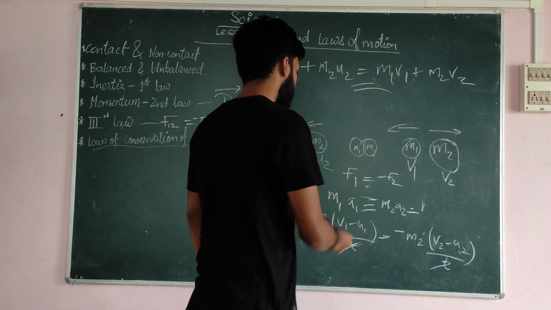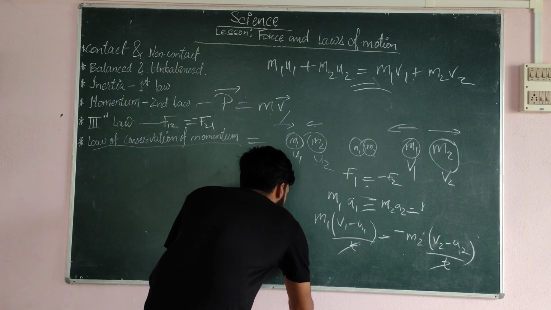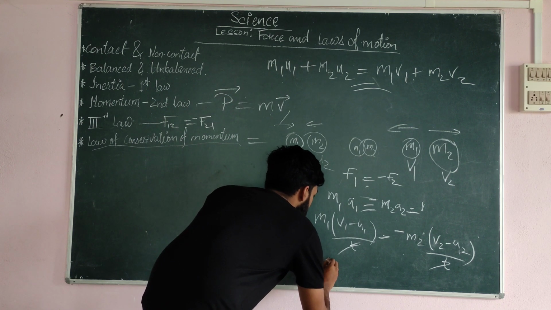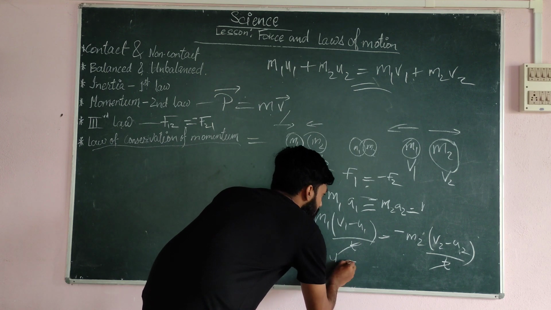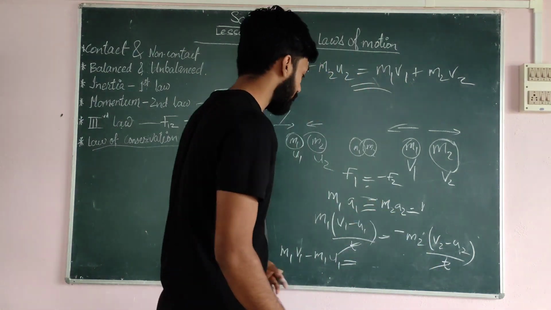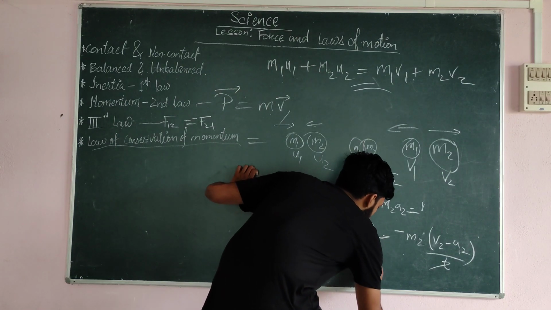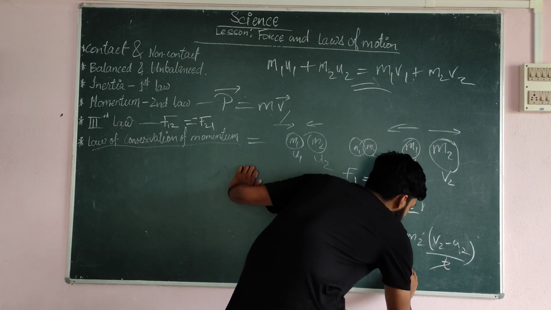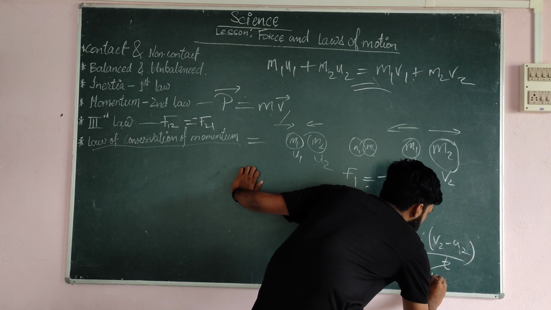The t gets cancelled. Then open the brackets: m1 v1 minus m1 u1 equals minus m2 v2 plus m2 u2.